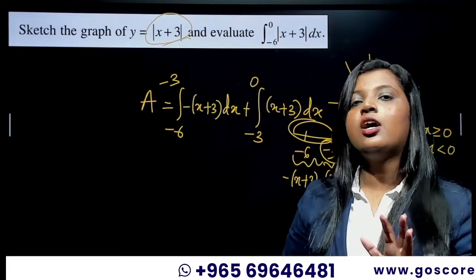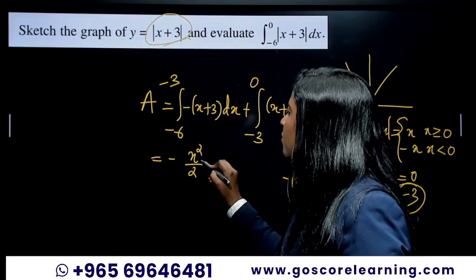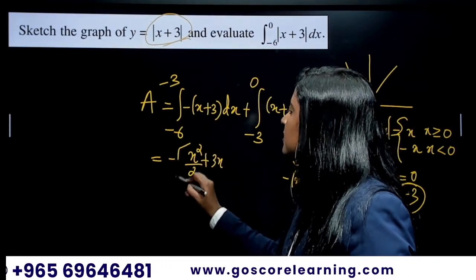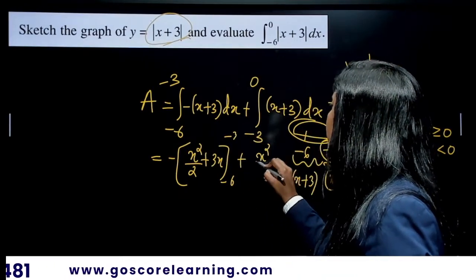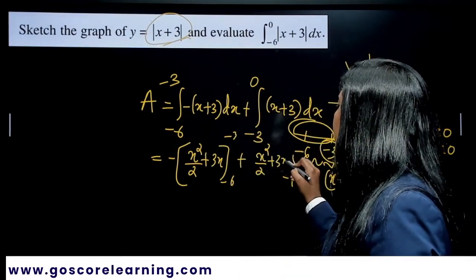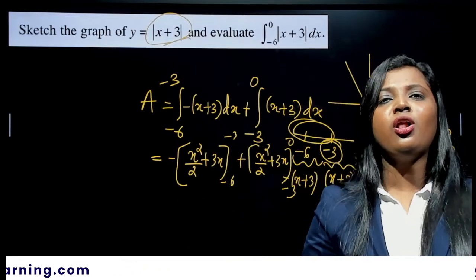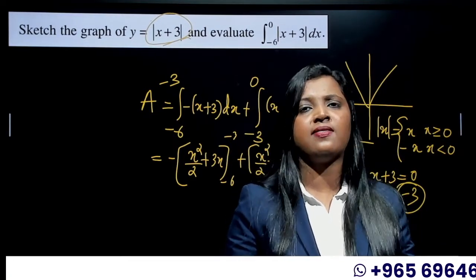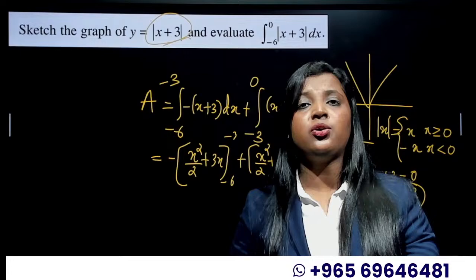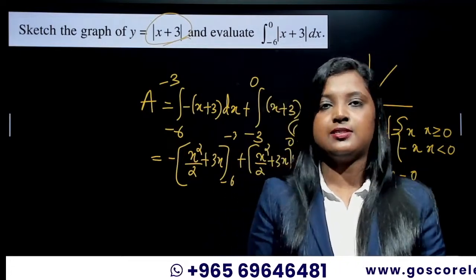So you'll be getting negative of x squared by 2 plus 3x within the limits negative 6 to negative 3, and then x squared by 2 plus 3x within the limits negative 3 to 0, and you will be getting the answer. You all know how to solve this, right? There is no root, there is nothing. You simply have to substitute the values, upper limit minus lower limit, and there you will get the answer.